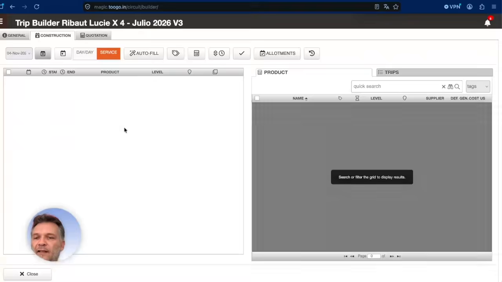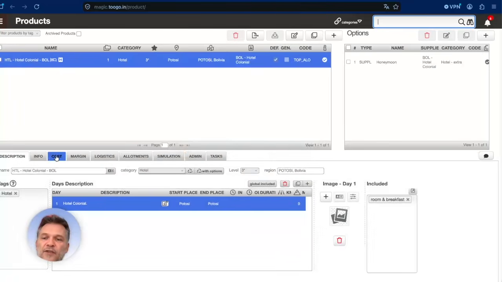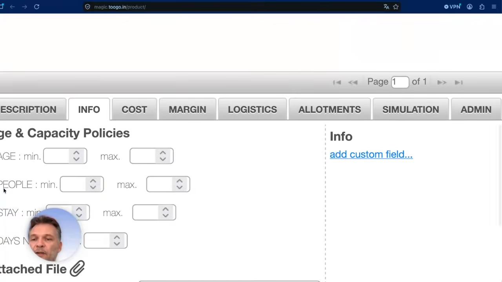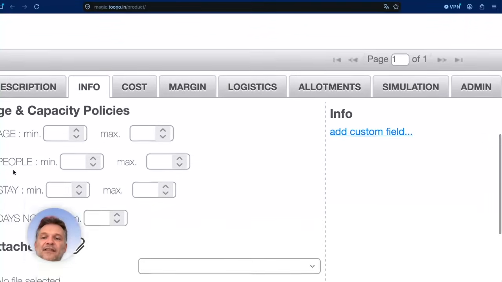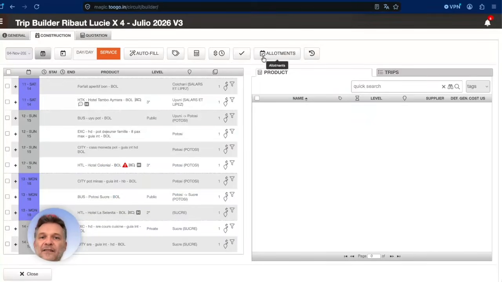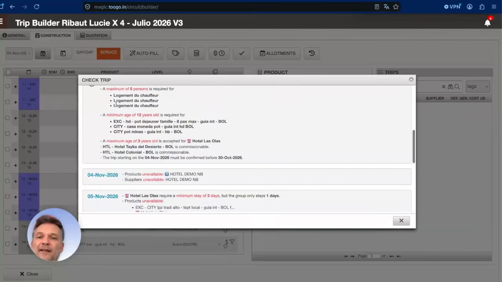You understand that it's coming from your product directly. You will be able to go to your product and check in the info part. The info part shows all the information, for example, the capacity, policies, ages, etc. Everything is here, so you will find it in this check trip directly there.